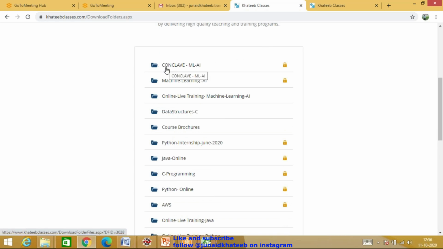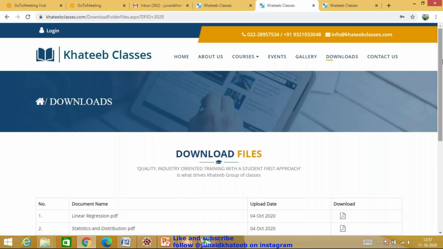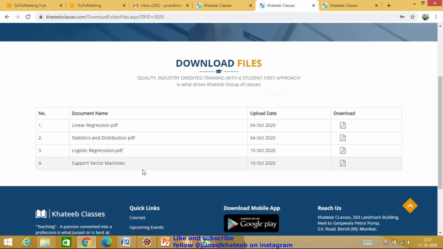Now all your PDF files would be updated over here, conclave, everything. The password is CON123, and then when you log in, you will find all these PDF files session wise. They'll get updated over here. I've updated logistic, I've updated SVM. I'm still to update Apriori. So that is what we'll do. Every session, whatever we are doing, things will get updated over here.